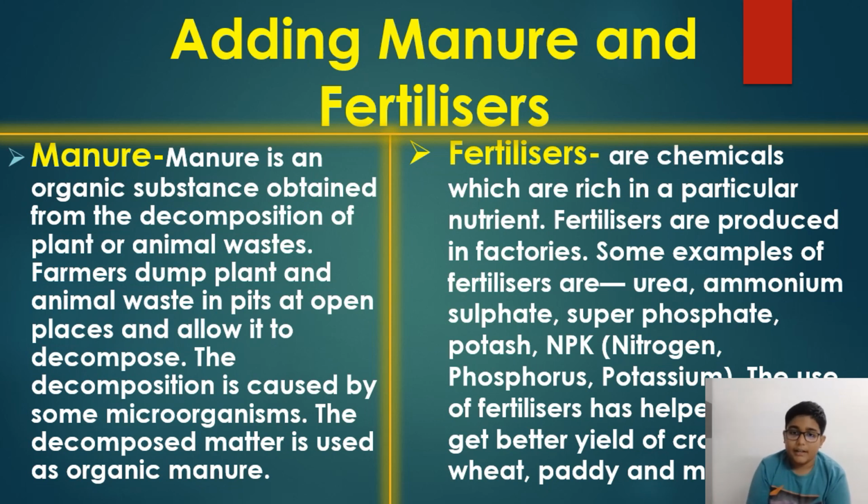Let's read fertilizers. Fertilizers are chemicals which are rich in a particular nutrient. Some examples are urea, ammonium sulfate, superphosphate, potash, and NPK. What is NPK? N is nitrogen, P is phosphorus, and K is potassium. Just remember the biological name of potassium starts with K, so it is K. And P is phosphorus. So don't confuse. The use of fertilizers gives more yield to the crops.